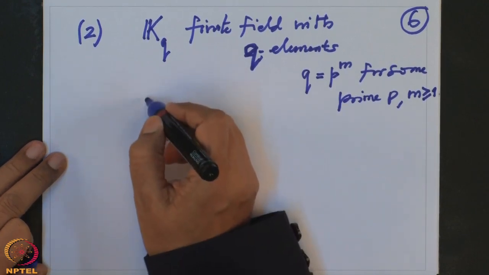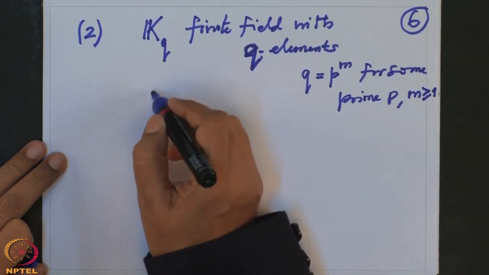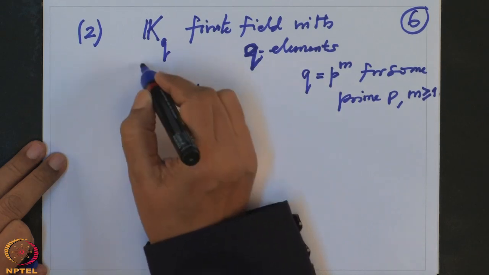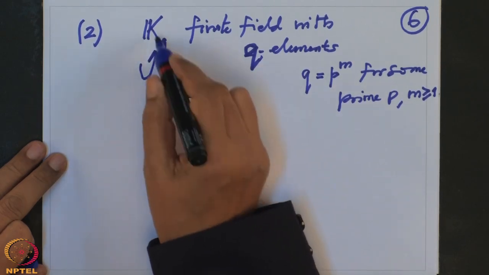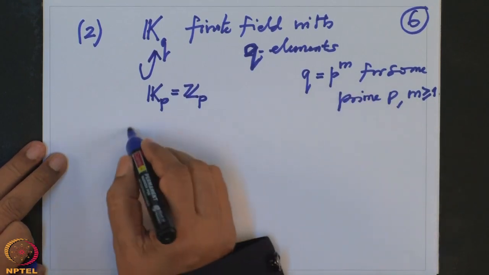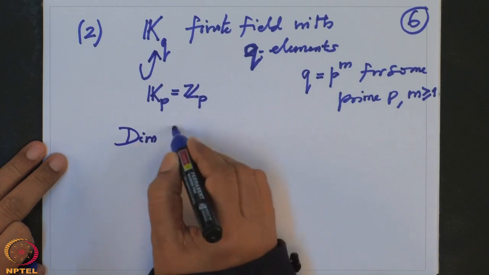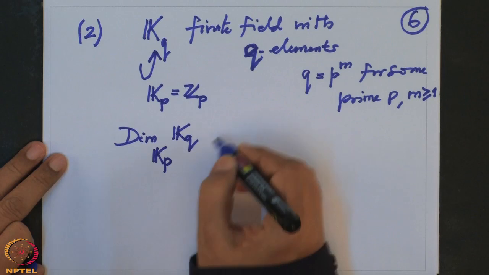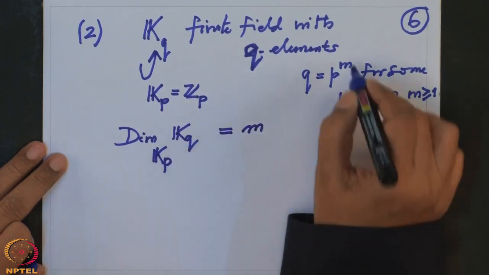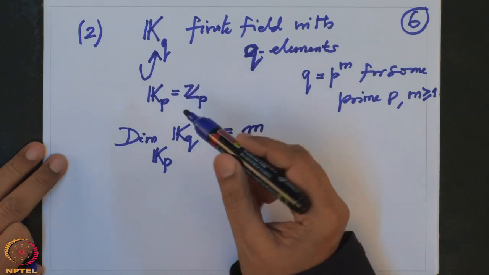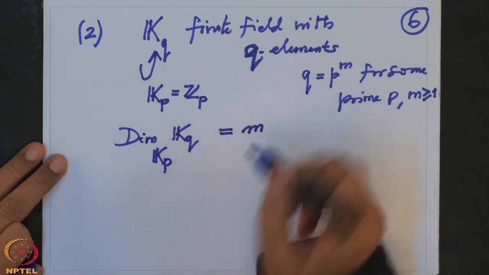Therefore, this is a vector space over Z mod p. K_p is Z mod p in our notation. So this is the field extension, and we know what the dimension is. The dimension of K_q over K_p is nothing but m, this power m, that we have done in the last lecture. So this is a finite field extension of degree m.